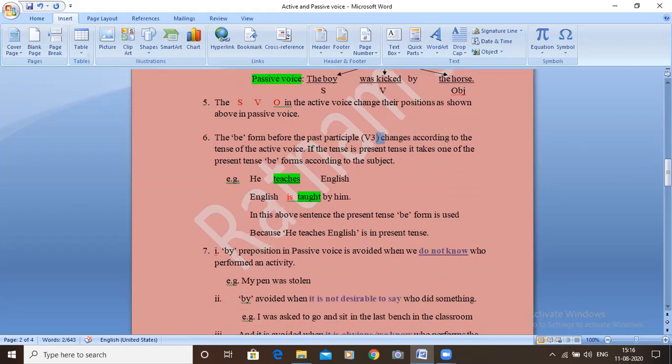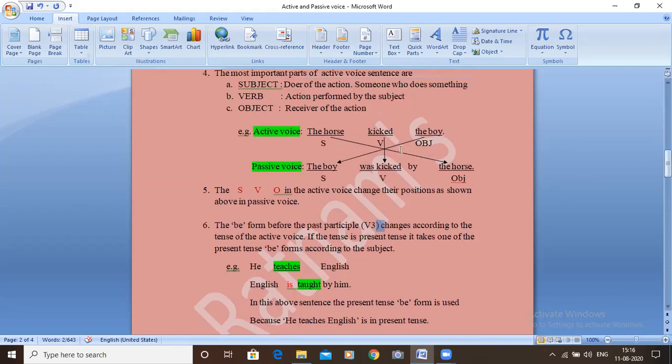Okay. See, for example, I'll show you here. Kicked is a V2, and since it is a past tense, see this was is used. If it is a past tense, a past tense be form is used. If it is present tense, present tense be forms are used.